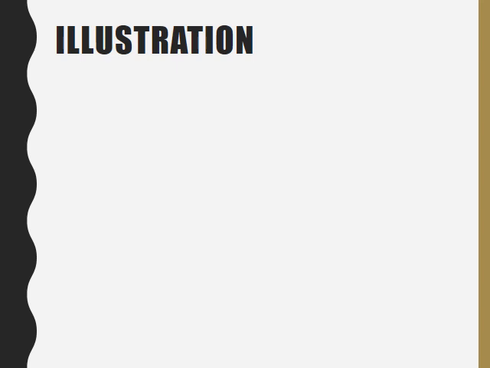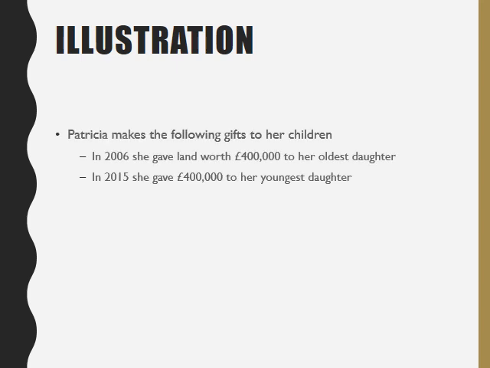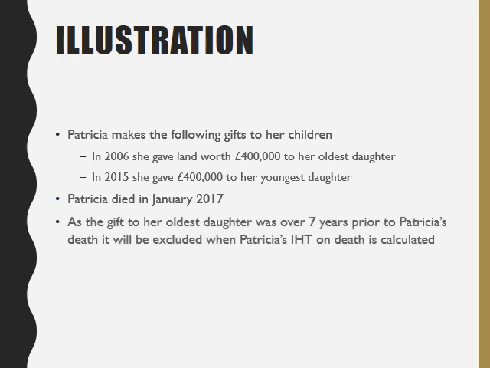So let's have a look at a very simple illustration. We have Patricia, who makes the following gifts to her children. In 2006, she gave land worth £400,000 to her oldest daughter, and in 2015 she gave £400,000 to her youngest daughter. Now, if Patricia dies in January 2017, then the gift to her oldest daughter is over 7 years. It's been more than 7 years since that gift was made. Then it's going to be excluded from our calculations of Patricia's inheritance tax when she dies.